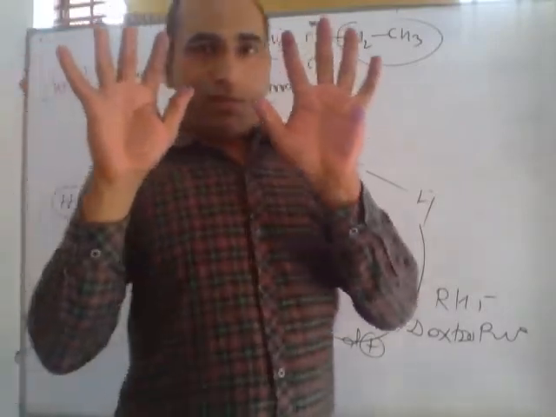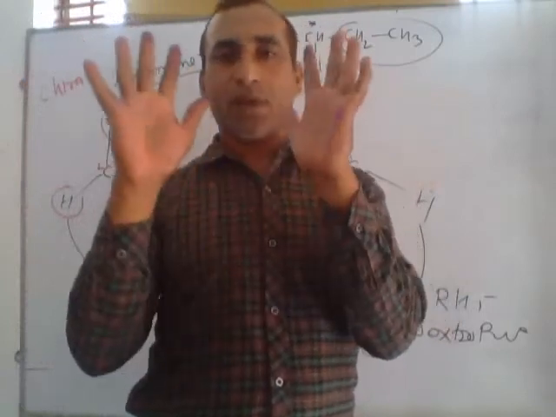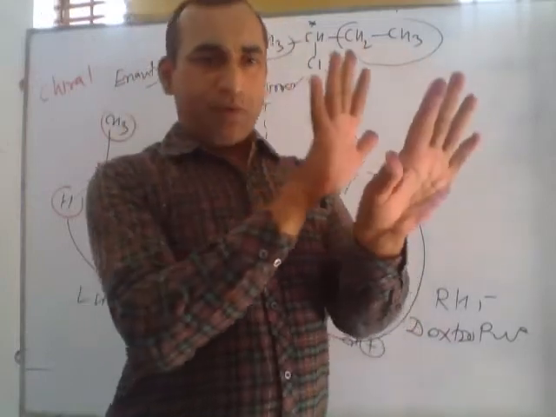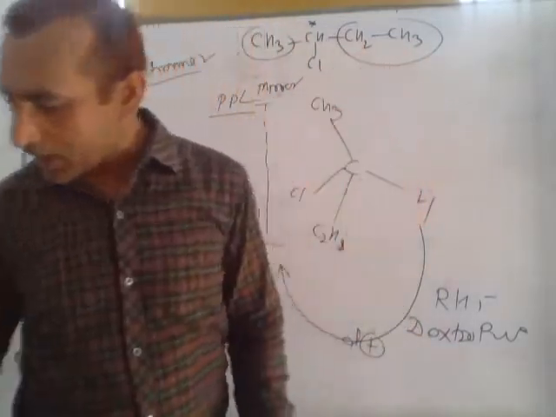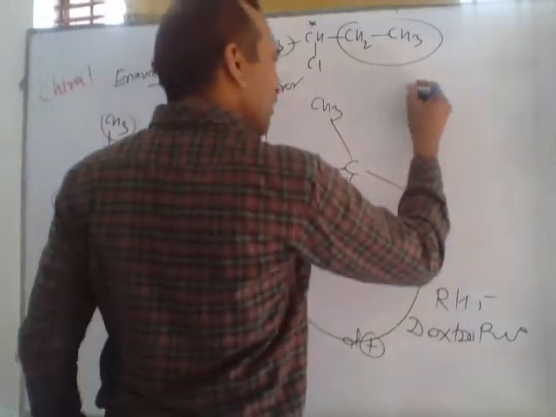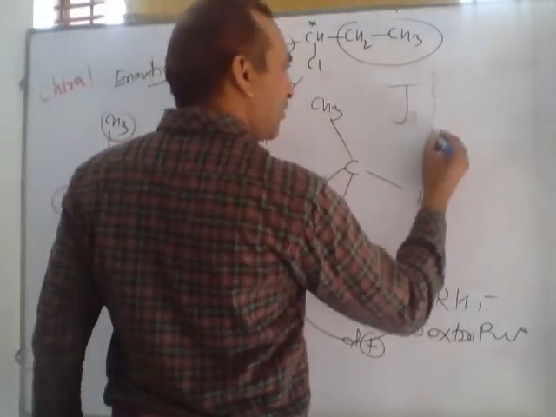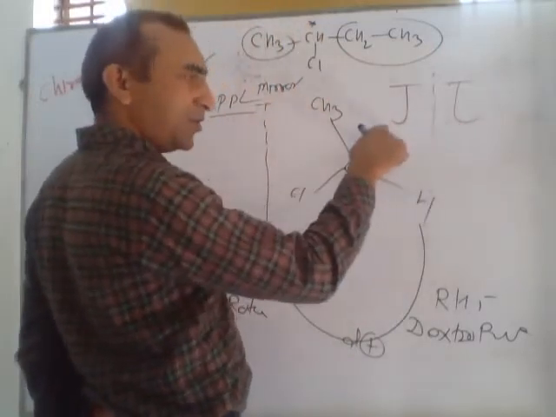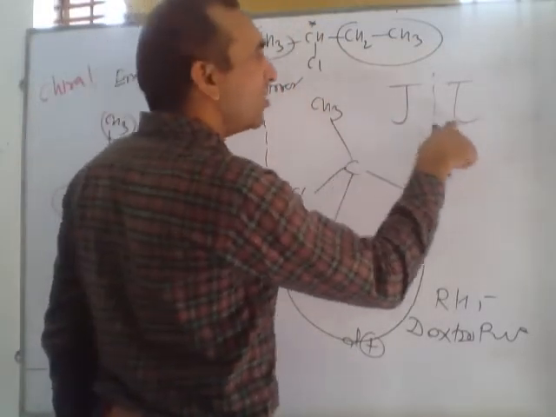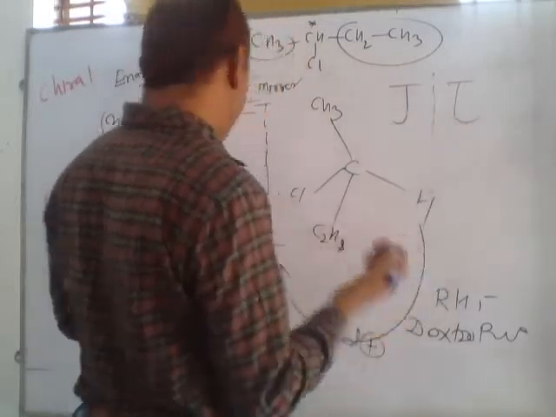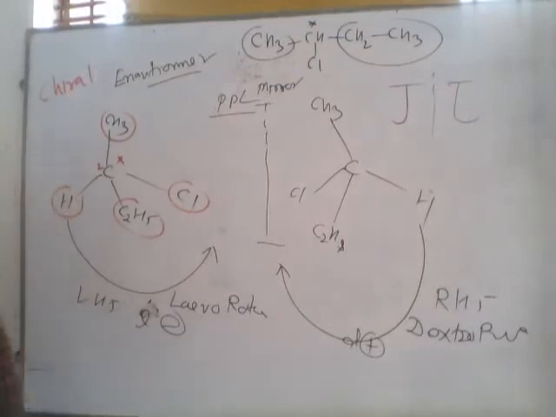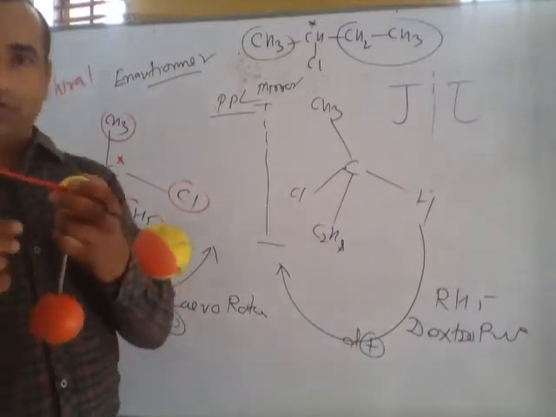Suppose our hands are mirror images of each other and they do not superimpose. Another example, suppose this is J, the mirror image of J is like this, and that J can't superimpose on this J. So these are mirror images, meaning these are chiral objects, but these are chiral compounds. We can explain this model with the help of the ball and stick model.